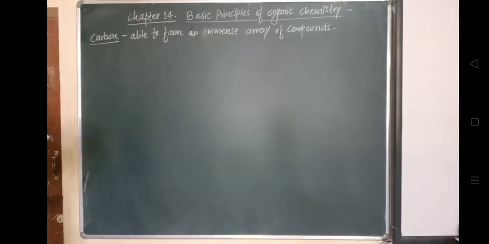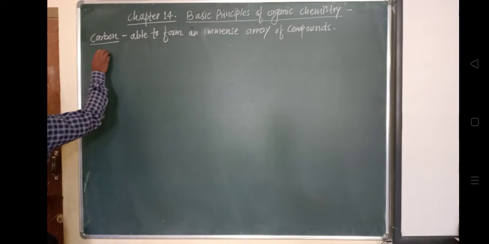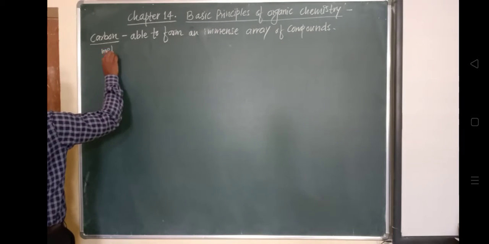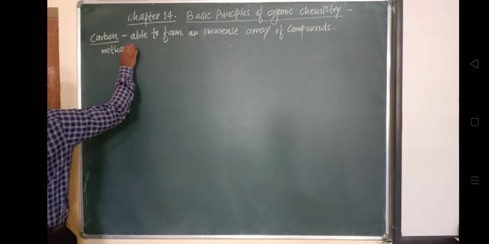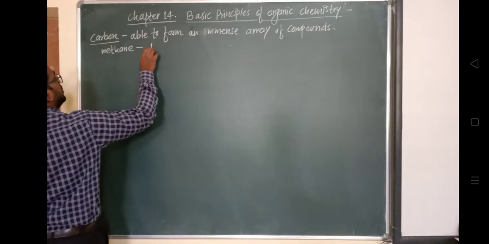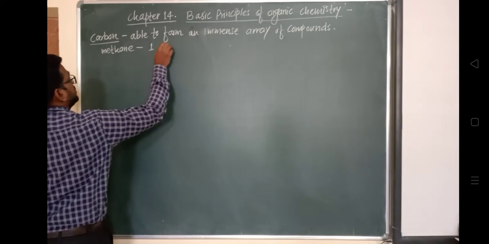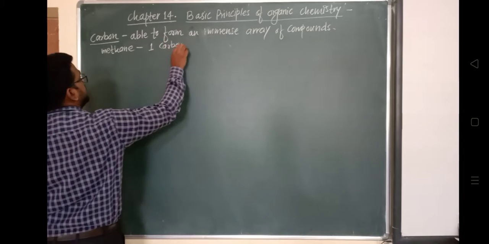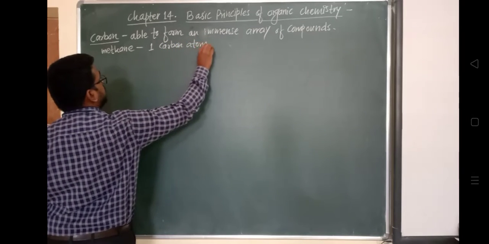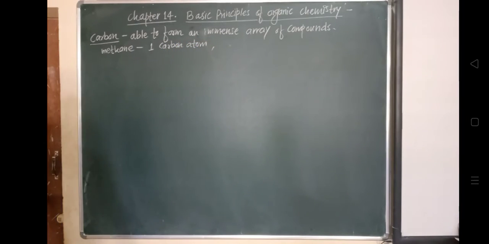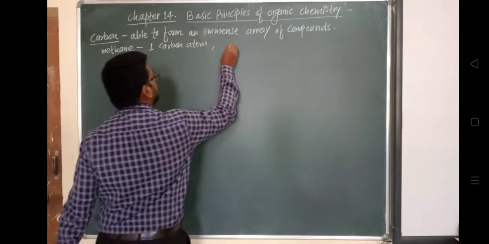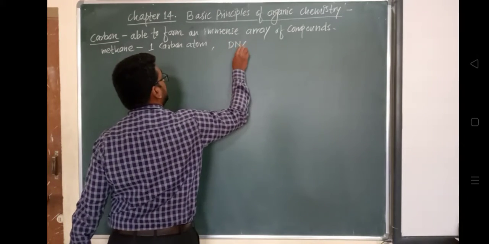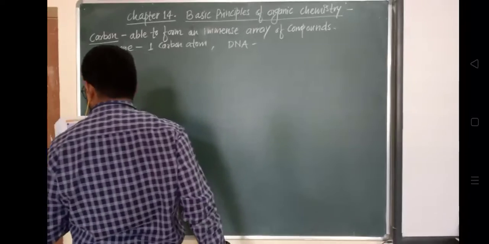Ranging from methane having one carbon atom to deoxyribonucleic acid. In methane, CH4, there is one carbon atom. And DNA, deoxyribonucleic acid, has billions of carbon atoms.